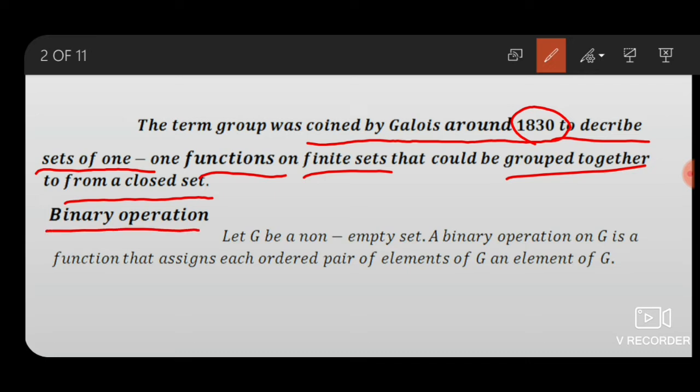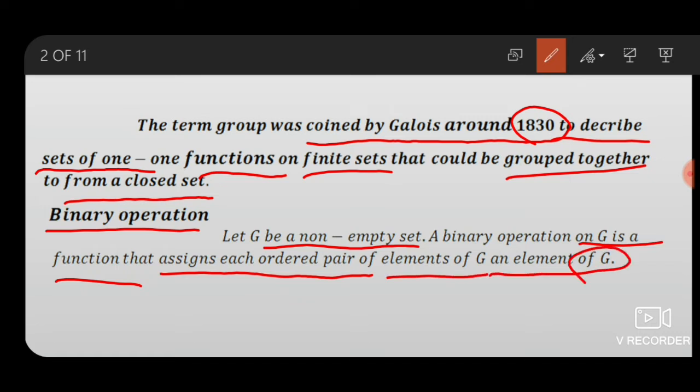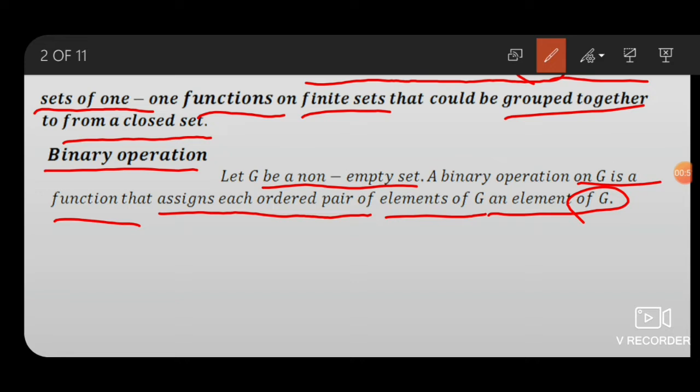Binary operation. Let G be a non-empty set. A binary operation on G is a function that assigns each ordered pair of elements of G an element of G. A binary operation on a set G then is simply a method or formula by which the members of an ordered pair from G combine to yield a new member of G.